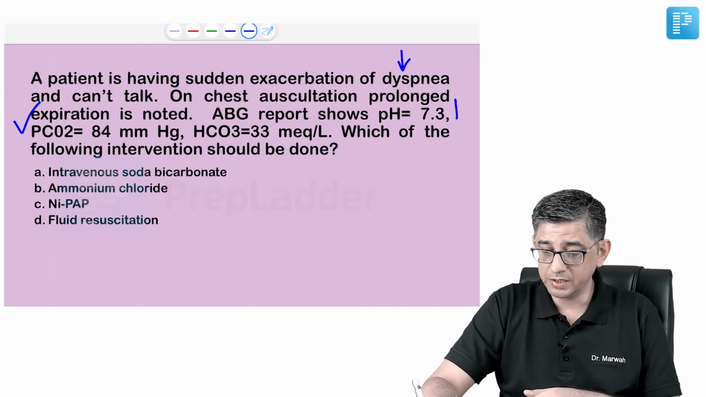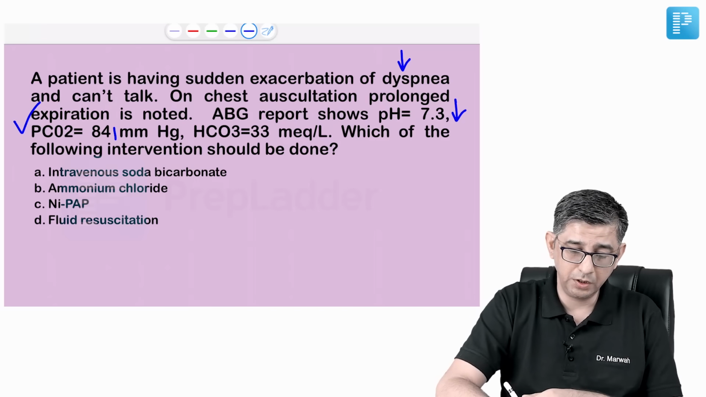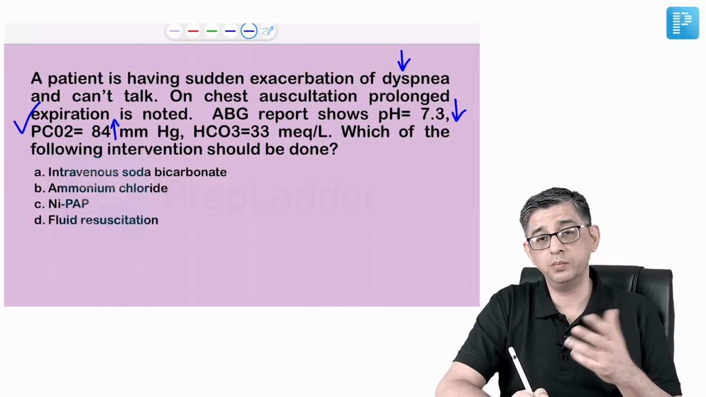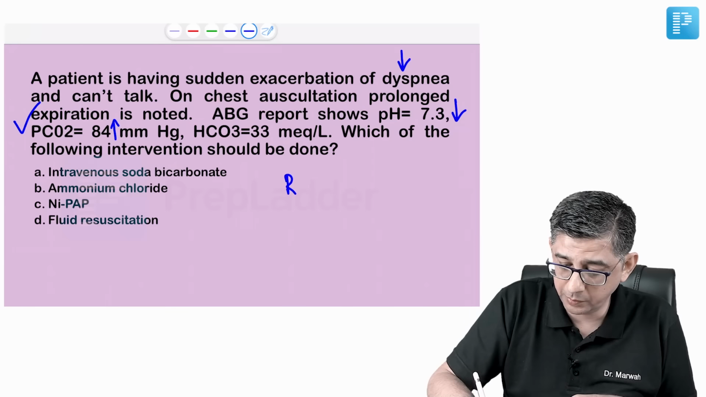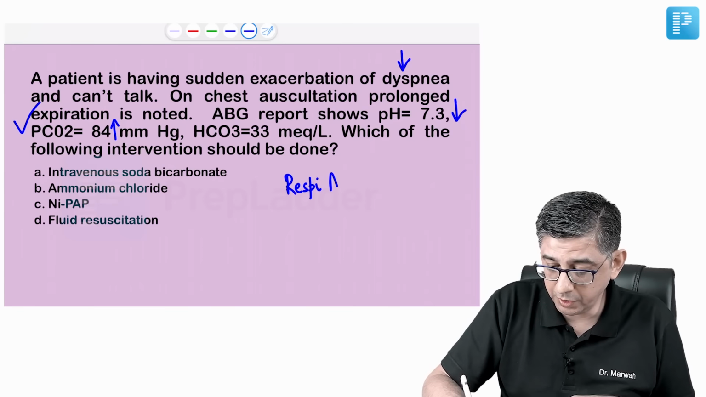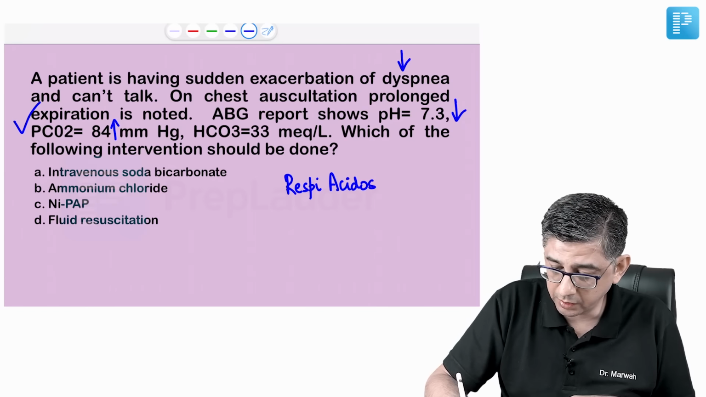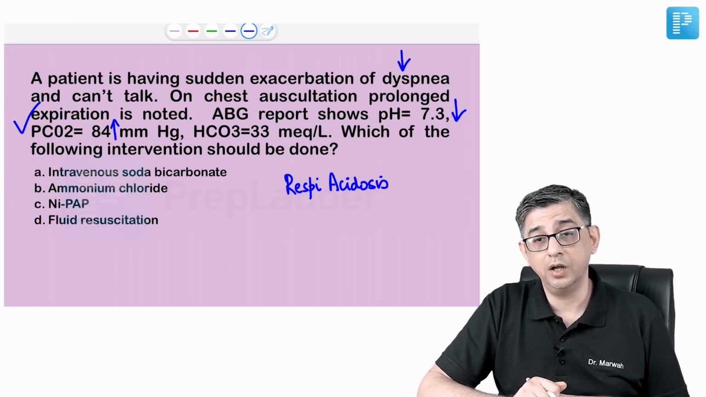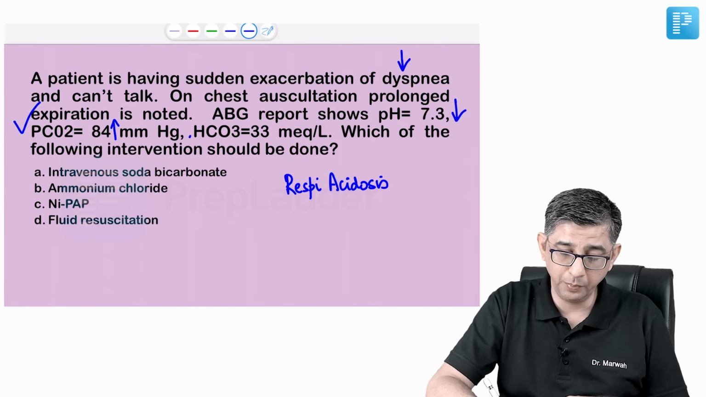The pH is less and PCO2 of the patient is elevated. So pH is less and PCO2 is elevated. If both arrows are going in opposite direction, it's a respiratory problem. And because the pH of the patient is lesser, I'm going to call it respiratory acidosis. And along with this, you can notice bicarbonate in this patient is also elevated. That is for the compensatory mechanism.